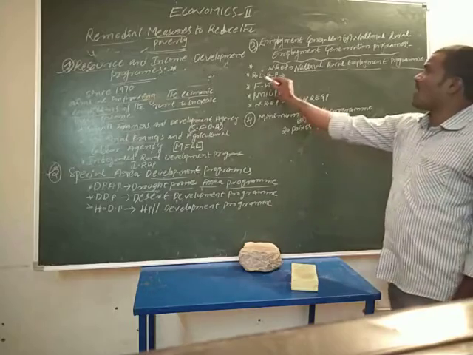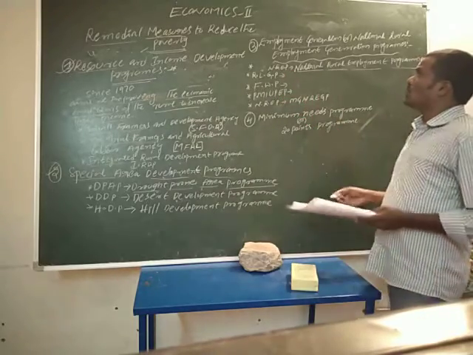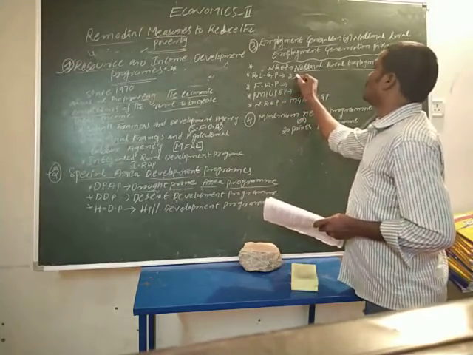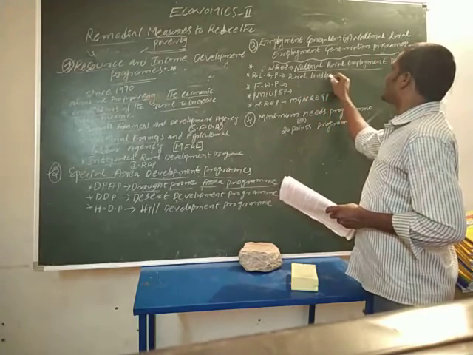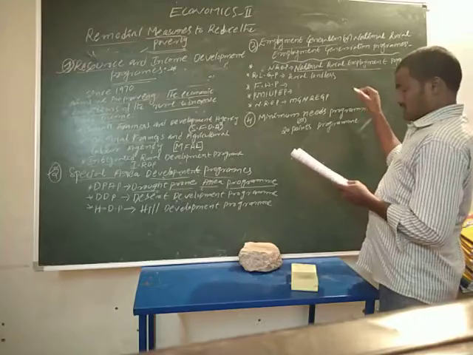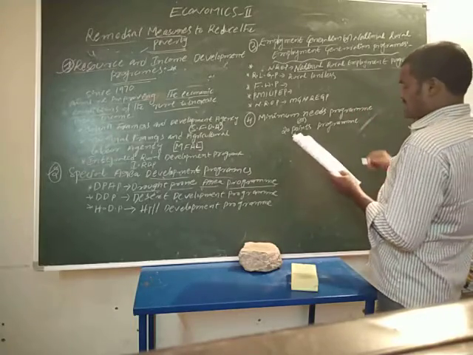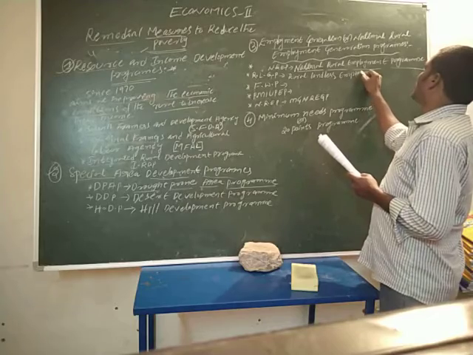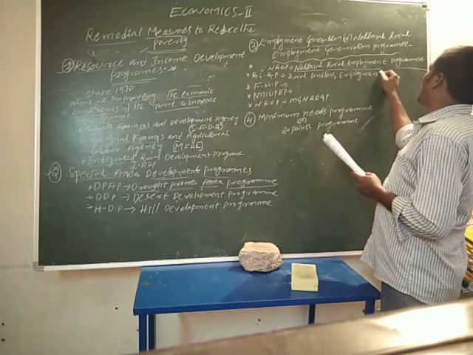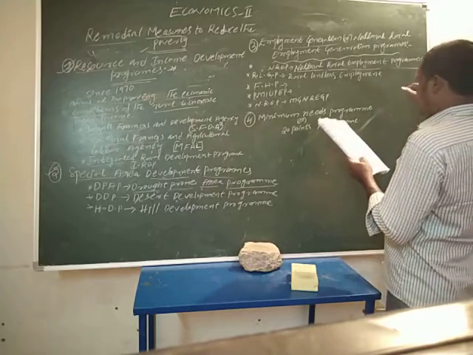Next one is RLEGP, Rural Landless Employment Guarantee Program.